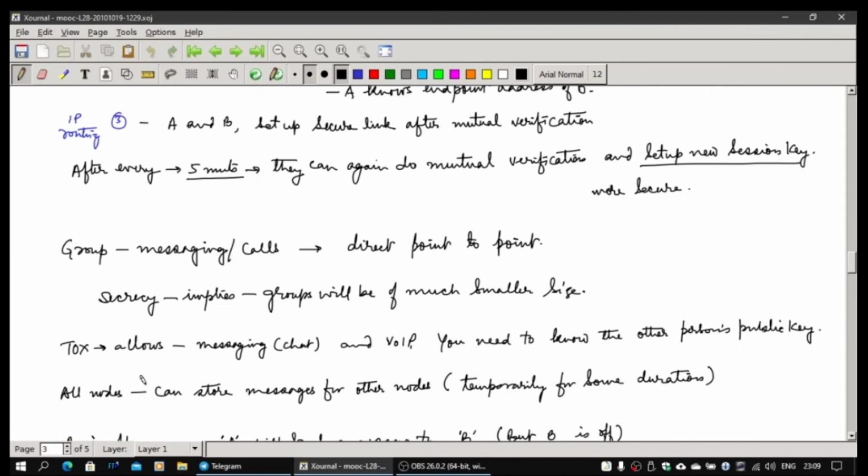Okay. So TOX does allow messaging. Basically, it's like chat. It does allow voice over IP, and you need to know the other person's public key. That's very important. All nodes can store messages for other nodes temporarily for some duration. That is permitted, but it's not like a message store. This happens while the message is going through DHT routing itself. Now if the destination is off, the intermediate node will not have that node in its routing table. The message will just keep lying there because it's the root node for that destination.